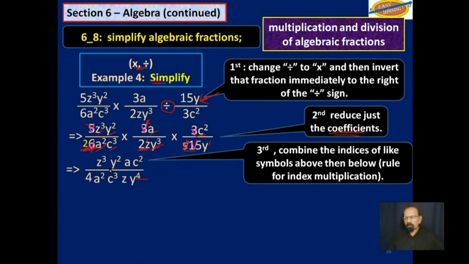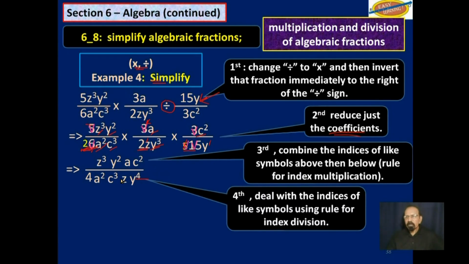Now we will use index division to reduce the same symbol that is in the numerator with one in the denominator. So there is a z here and there's a z cubed there. That would make a z squared.